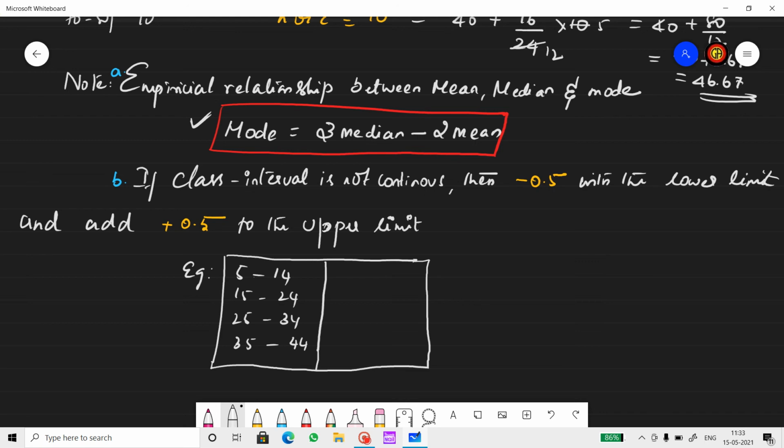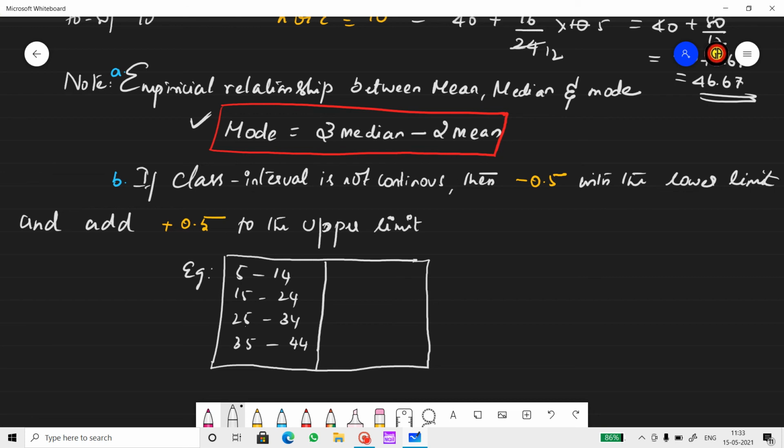You'll get it like this: 5 to 14, 15 to 24, 25 to 34, 35 to 44. Usually when a class ends with a number, the next class interval starts with that number, like 5 to 15, 15 to 25, 25 to 35, and so on. But here it's 5 to 14, then 15 to 24, and then 25. So this is called discontinuous.